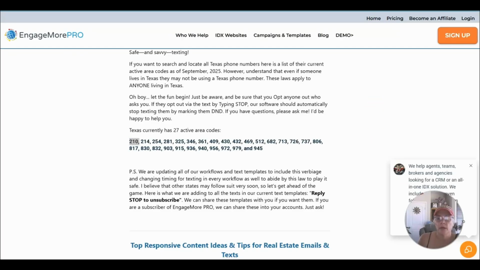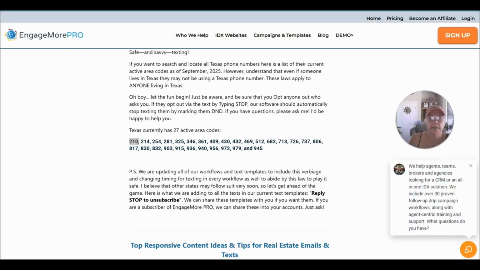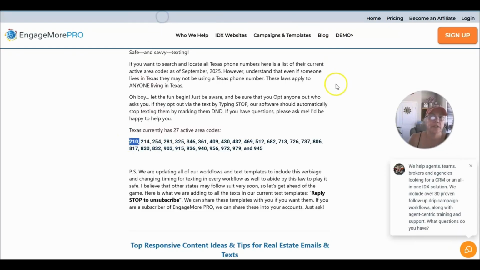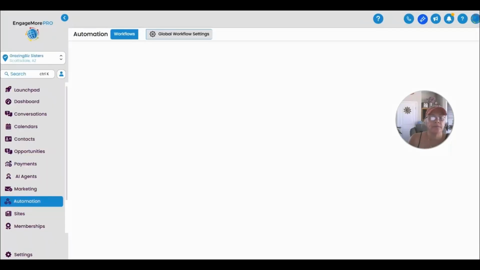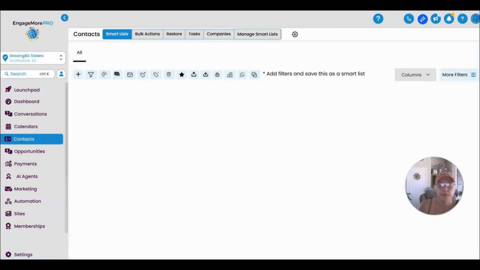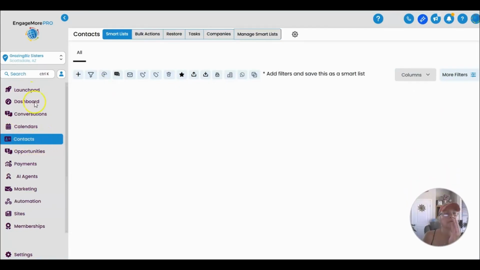So what I'm going to do is start searching these out, and once I get them done, you could probably set up a workflow that has all this set up in it ahead of time, but I'm just going to run a search in my account for these folks. So I'm going to go back out to my contacts. I'm going to do it one by one for right now just to show you, but actually, I think I can put them all in here. We'll see how it goes.